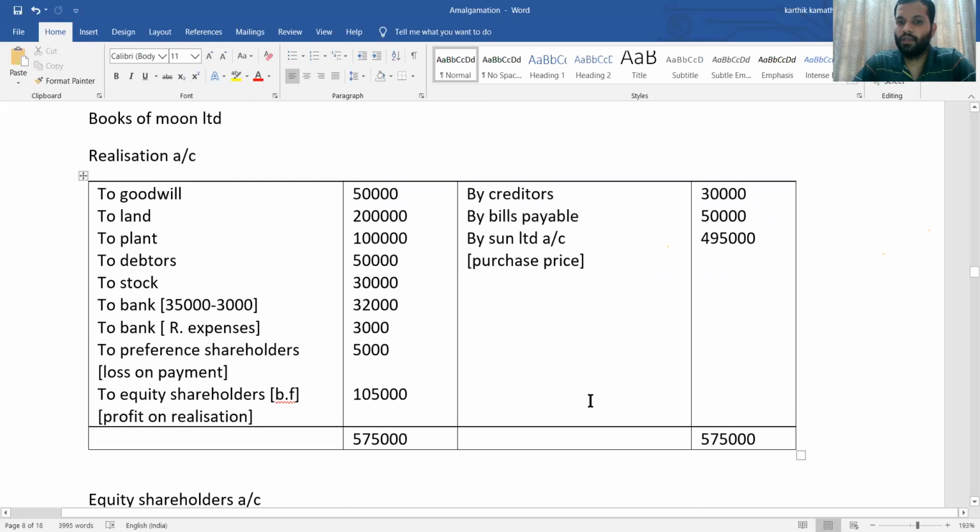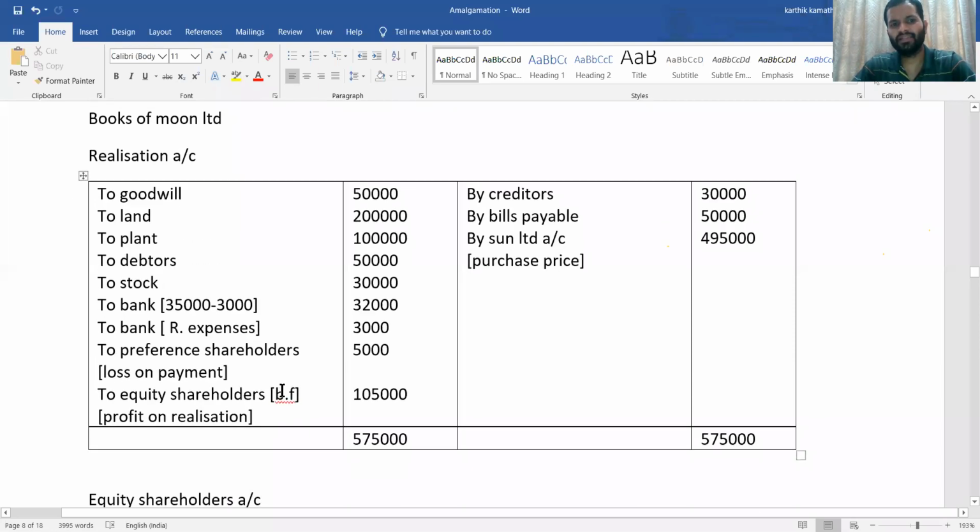Now you make the total. The total of the credit side is more than the total of the debit side. So the total of the credit side is 5,75,000. Both sides you write the same total, and there is a difference amount. Difference amount is transferred to equity shareholder. So equity shareholder, difference amount, that is 1,05,000 profit on realization. Very simple. Realization account is very simple.